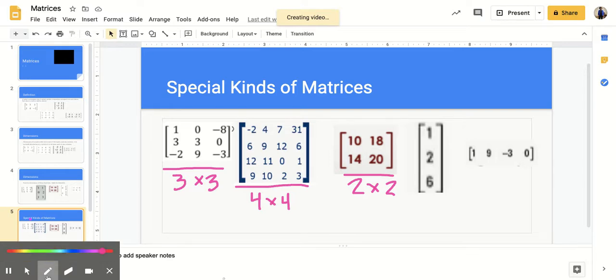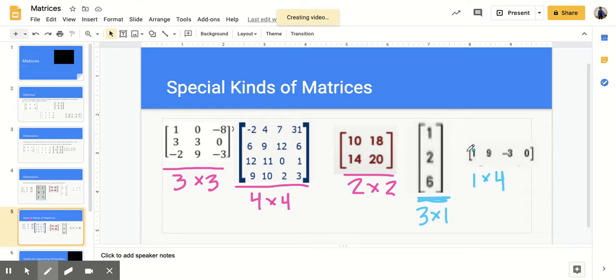The last 2 examples up here, the first one is a column matrix. So this blue one that I'm underlining here, that is a column matrix. 1, 2, 3. It has 3 rows and 1 column. And this one is a row matrix because it has 1 row and 4 columns. So this one here is a column matrix. It has 3 rows but only 1 column. This one has only 1 row, but it has 4 columns. So those are special kinds of matrices.